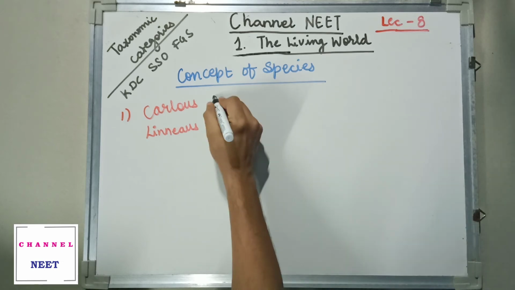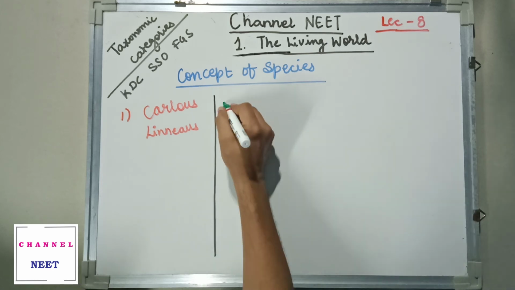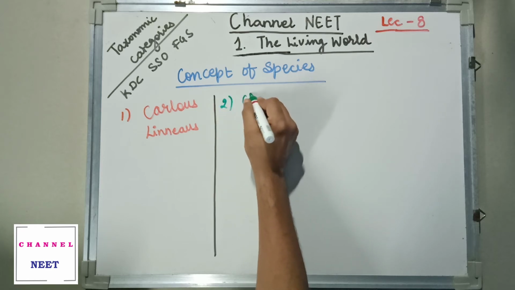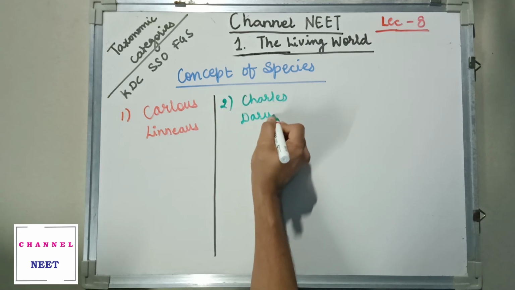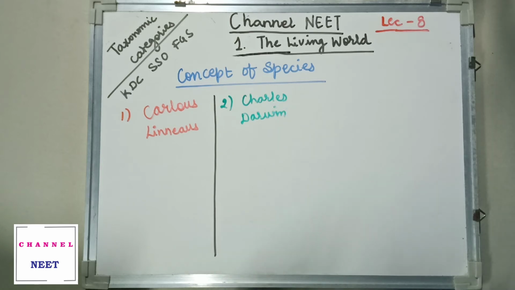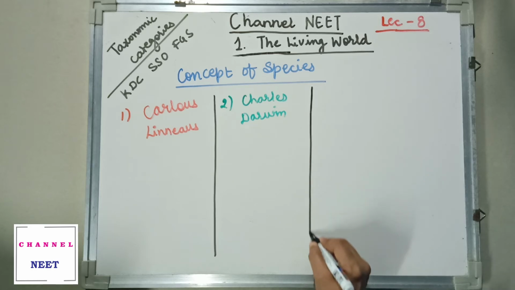The next concept was given by Charles Darwin with respect to species. We'll see what Darwin says. The third concept was given by Ernest Mayr.